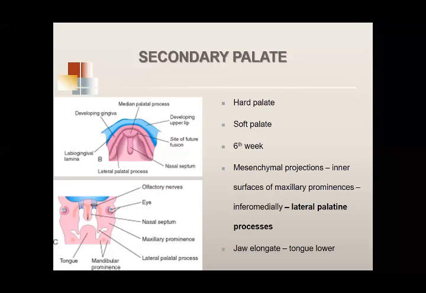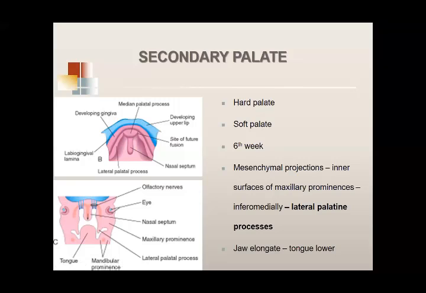अब ये देख लीजिए, ये दो shelf-like projections हैं. These shelf-like projections are made up of mesenchyme. ये mesenchyme कहाँ से आती है? ये maxillary prominences के inner surface. So from the inner surfaces of the maxillary prominences, you have these developing shelves of mesenchyme.